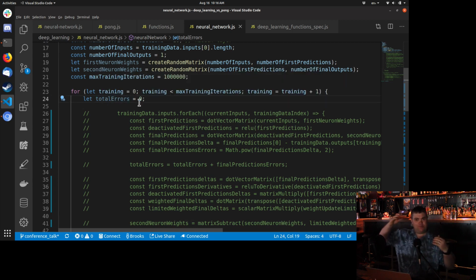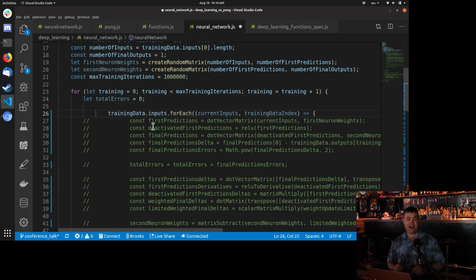For each time through all of our training data, we're going to sum up all of the errors for all of those training data. So we have 100 training inputs. We're going to get 100 errors all added together. And that's going to let us know, how good are we? Now we're going to loop through all of the training data individually.